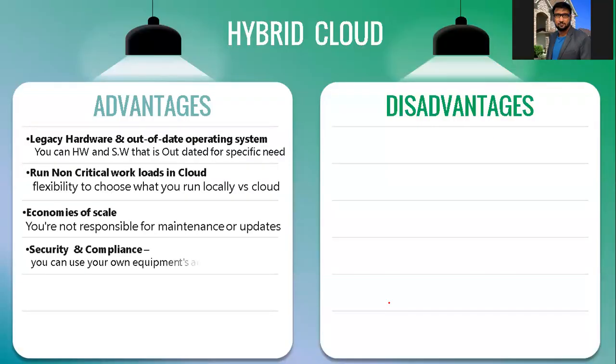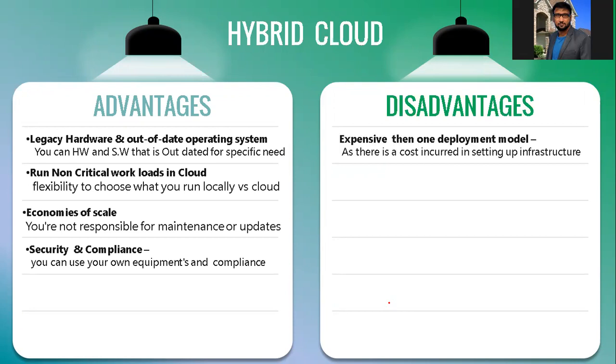Okay, from an advantages point of view, you can keep legacy and outdated hardware. You can run critical workloads in the cloud, with the flexibility to choose what you run locally versus in the cloud. Economies of scale, and you are not responsible for maintaining updates. Security and compliance, you can use your own equipment and meet compliance if it is private. If it is in the cloud, again we have discussed the limitations. It is more expensive than the other deployment models.